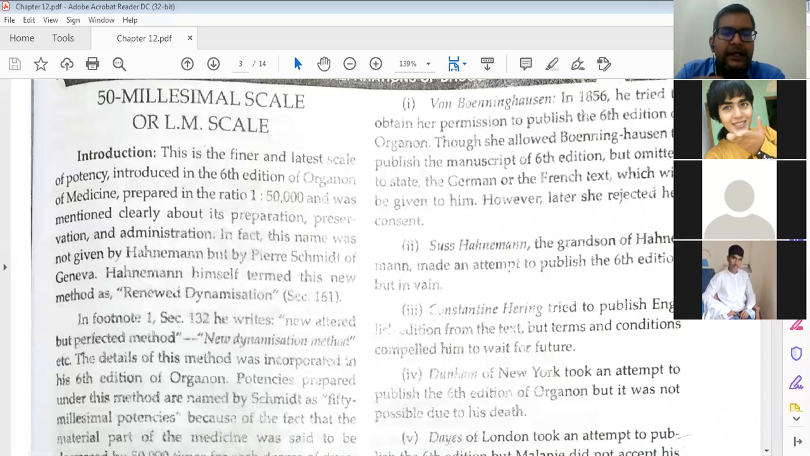Then in the 6th edition of Organon, aphorism number 161 is given. This is aphorism number 161. Here, what is written?